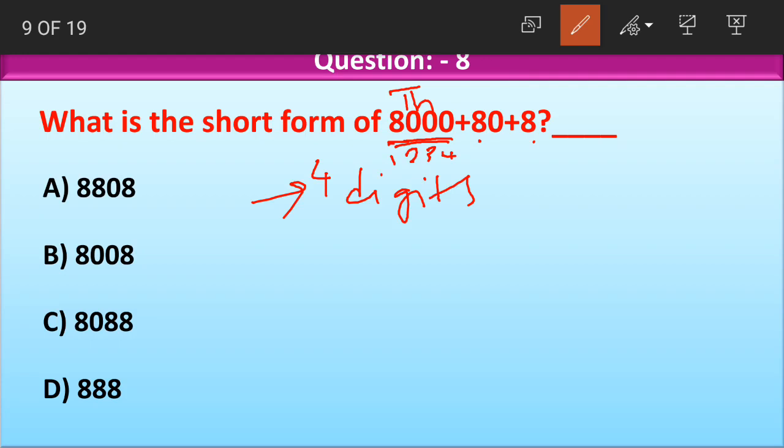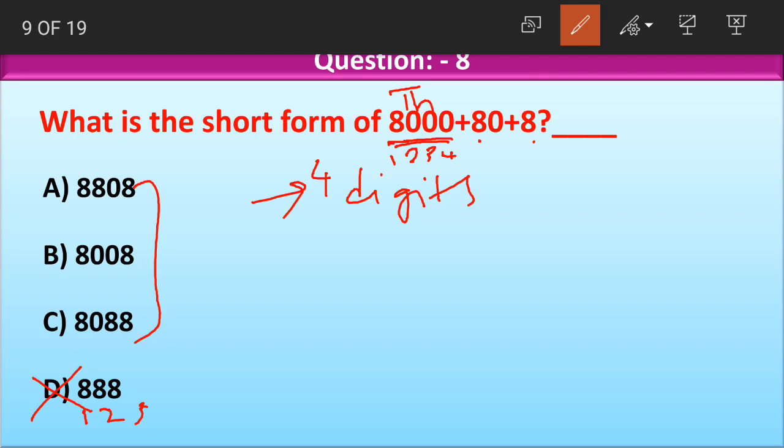Let us look at the options here. Option D only has 3 digits. Option D has how many digits children? So this cannot be the correct answer for the given question, because according to the given question, short form should have 4 digits, which option D does not have. Now we have only 3 options here, among which we have to choose the correct answer.